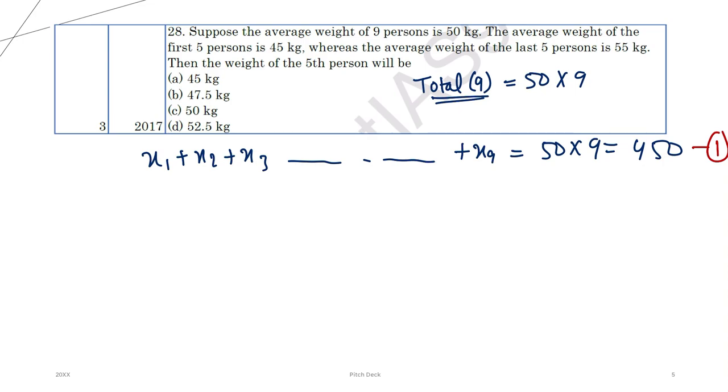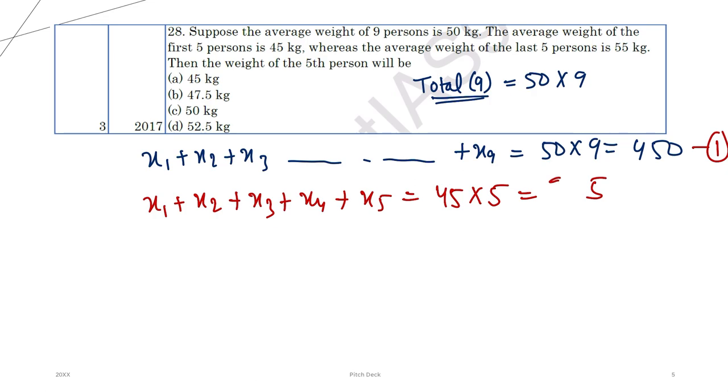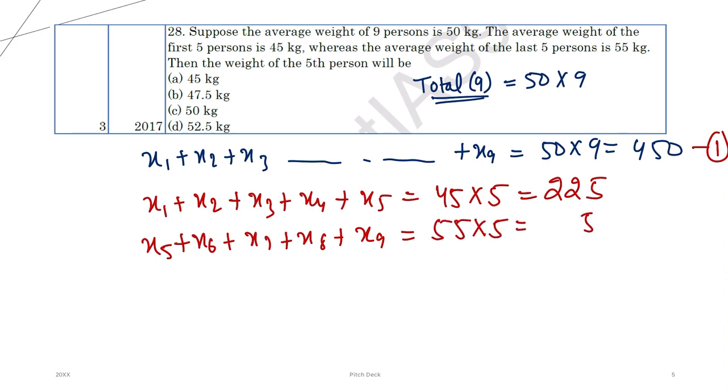Average weight of first 5 people is 45. x1 plus x2 plus x3 plus x4 plus x5 is how much? 45 into 5, so you do the calculation, 225. The average weight of last 5 people, x5 plus x6 plus x7 plus x8 plus x9, is how much? 55 into 5, that is 275. Right?